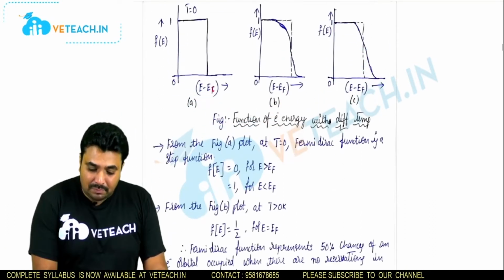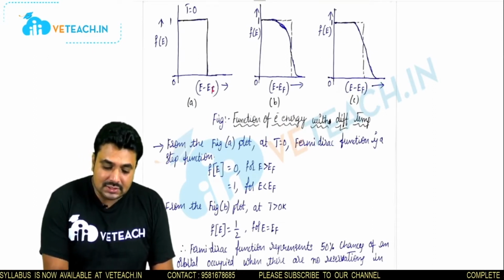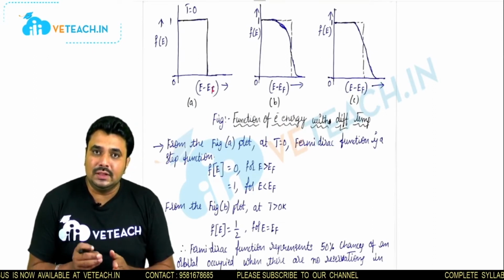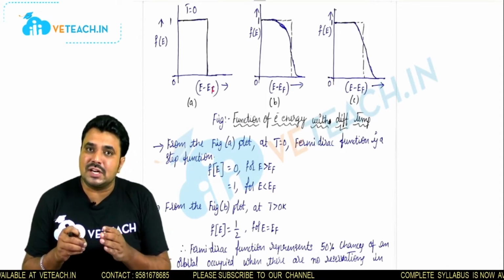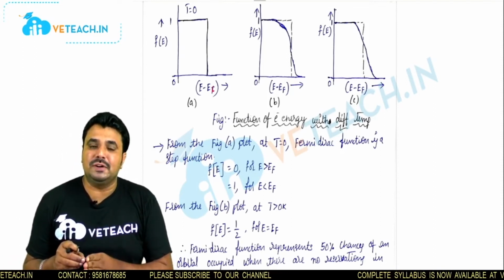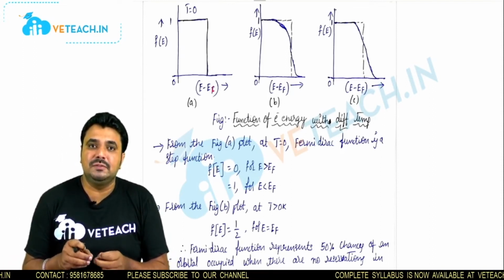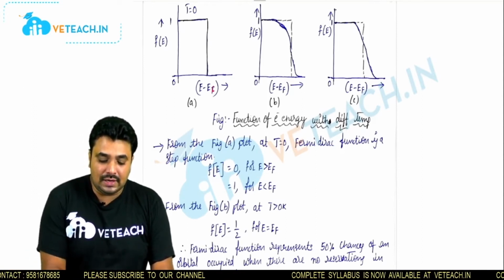You can see from figure A, at T equal to 0, the Fermi-Dirac function is a step function. The function changes between 0 and 1. It is a probability function, which means it lies between 0 and 1.